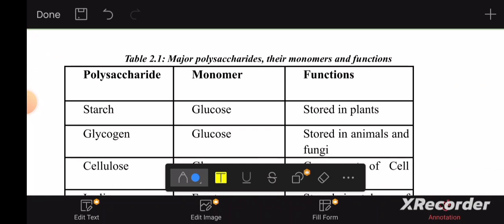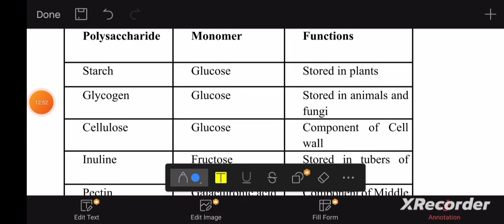Right, so we have major polysaccharides, their monomers and functions. Starch is stored in plants, and the monomer that makes starch is glucose. The monomer of glycogen is glucose as well. And where is glycogen stored? It's stored in animals as well as in fungi. That's the point sometimes that you miss. It's found in fungi as well.